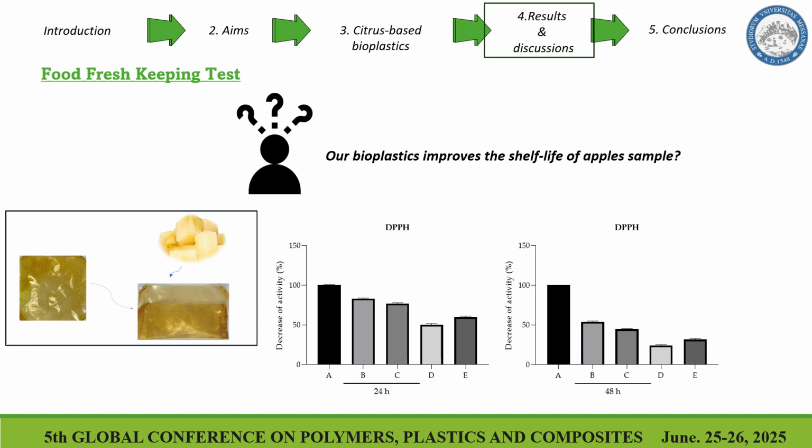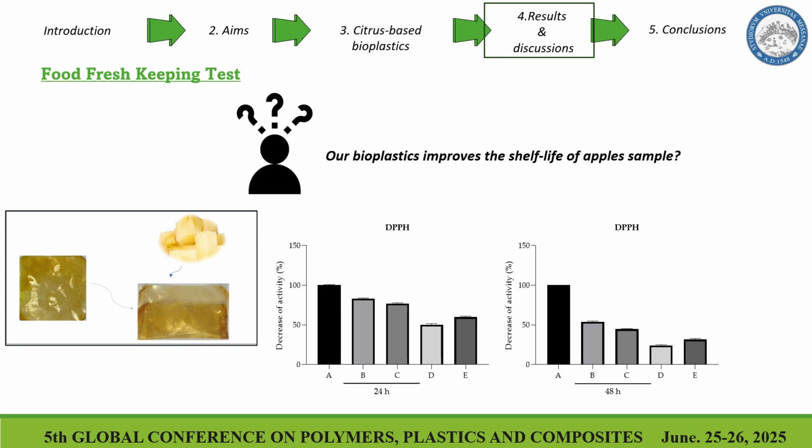For example, after 1 day from the beginning of the process, we can see a significant decrease in the antioxidant activity of the apple sample, but for all apple samples packed inside the functionalized bioplastics, we see a different behavior because the scavenger activity is comparable to the control. After 2 days, also for the apple samples inside the functionalized bioplastics, we see a reduction of the antioxidant potential of about 50 and 40% compared to the control, but it's always better than the apple sample alone or the apple sample with only polyvinyl alcohol.